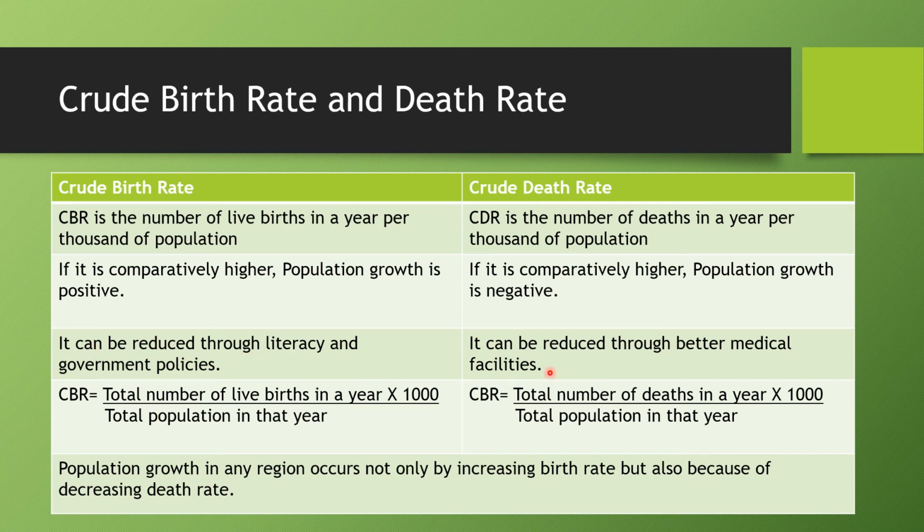CDR can be reduced through better medical facilities. The formula for CBR is total number of live births upon total population in the year into 1000. CDR is total number of deaths in a year into 1000 upon total population in that year.